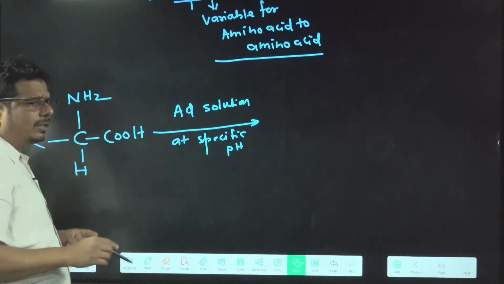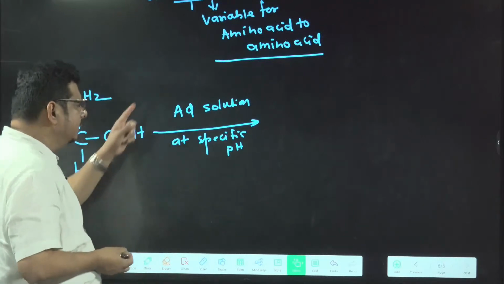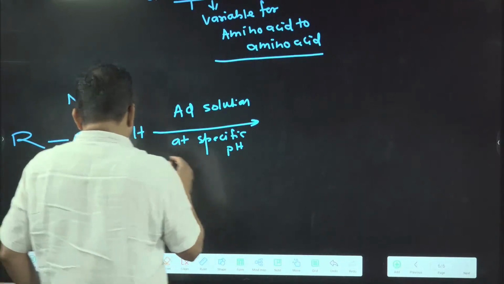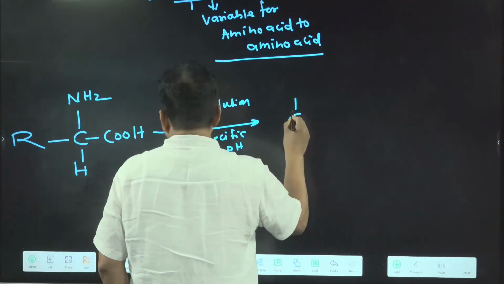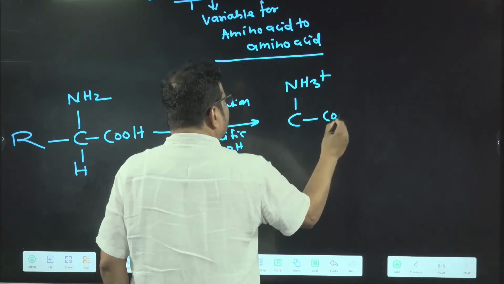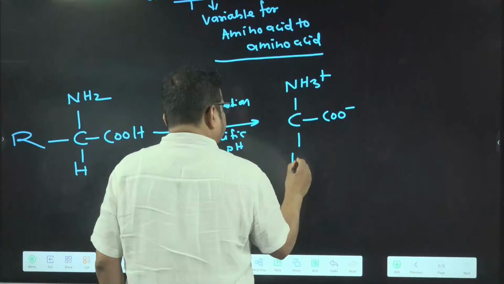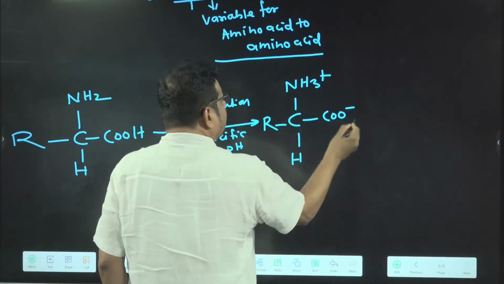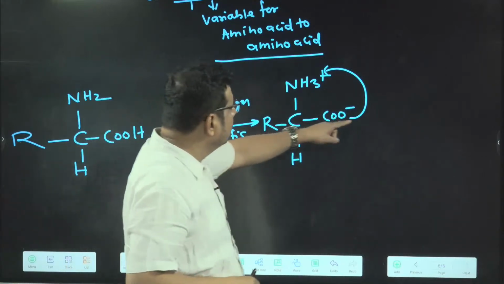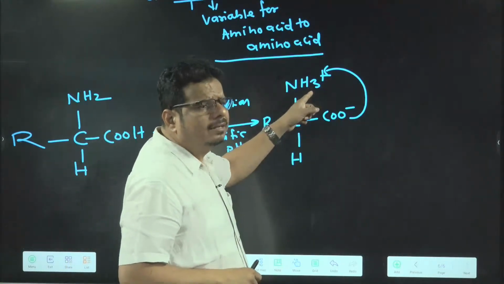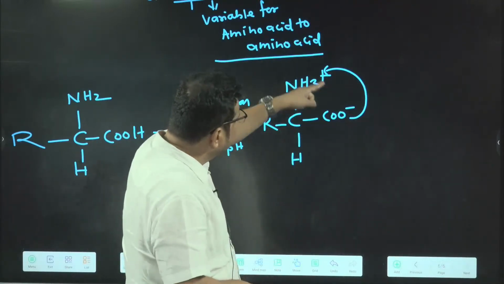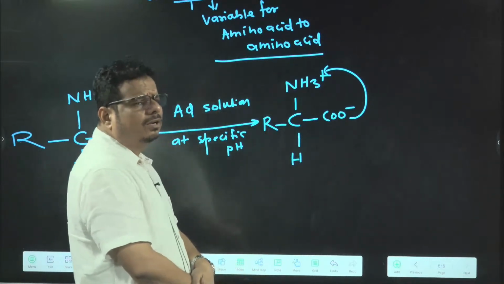So in chemistry, your sir will talk about that in detail. But I am just telling you, at a specific pH, what happened? It is converted into what? Look here. C, NH3 plus, COO minus, H, and here R. So what happened? From here to here, COOH, proton attacked on which one? NH2 and converted into NH3 plus. So here both positive and negative charge is existing or not?